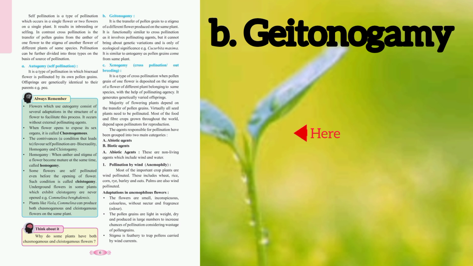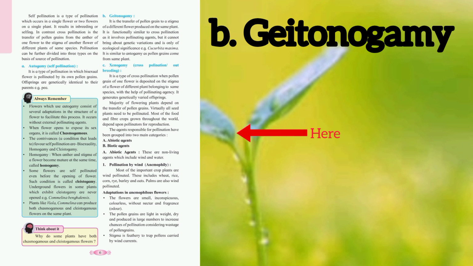B. Geitonogamy. It is the transfer of pollen grain to a stigma of a different flower produced on the same plant. It is functionally similar to cross-pollination as it involves pollinating agents, but it cannot bring about genetic variations and is only of ecological significance, e.g., Cucurbita maxima.